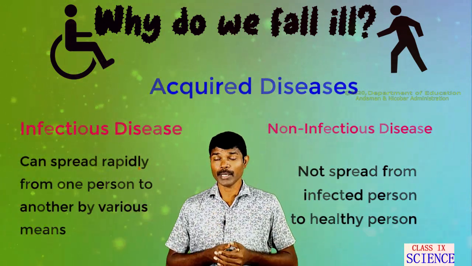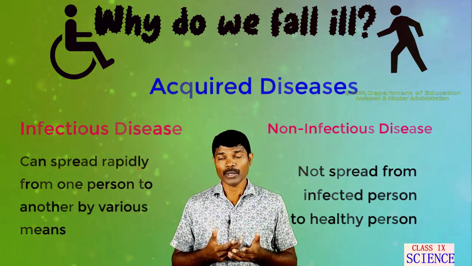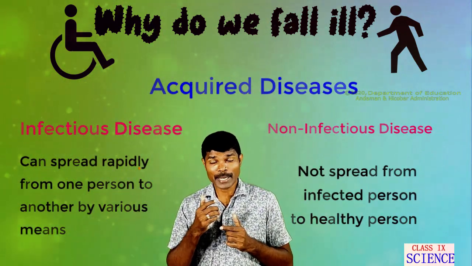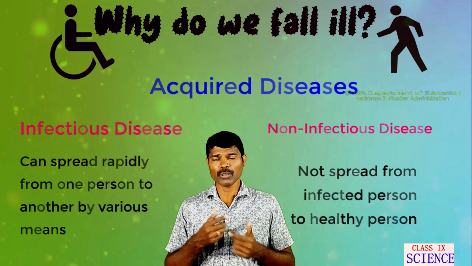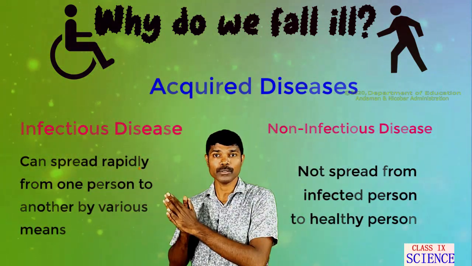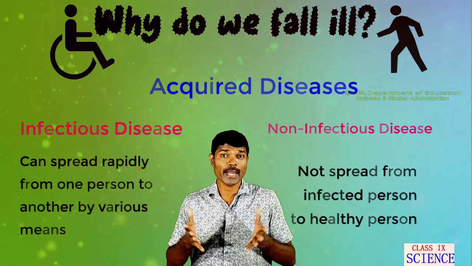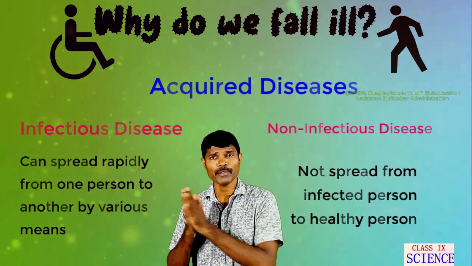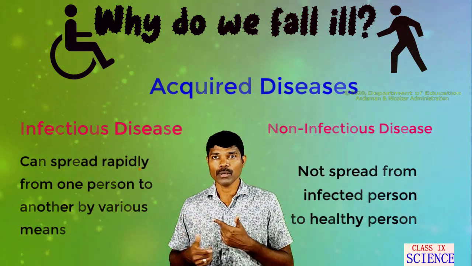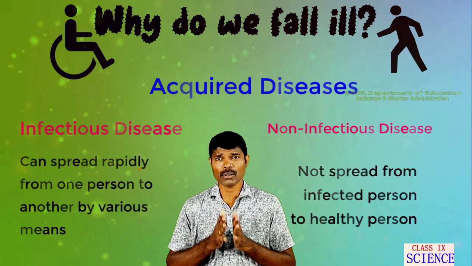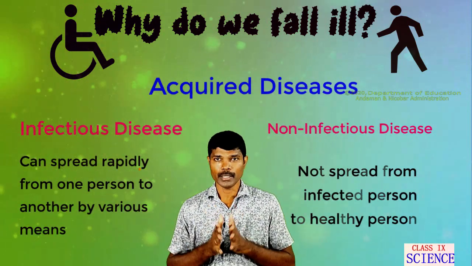Defects in the metabolic reactions in our body will not get transferred to a healthy person. Injury and damage to any parts of the body due to accidents will not spread either. Such diseases are called non-infectious or non-communicable diseases.